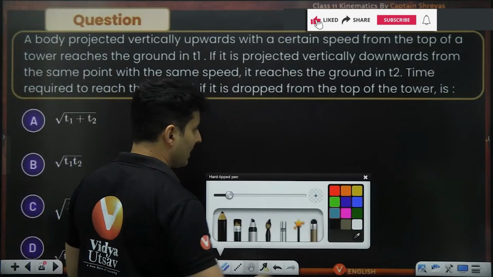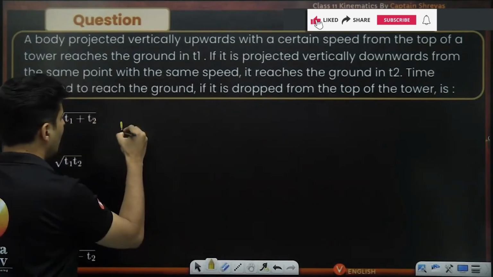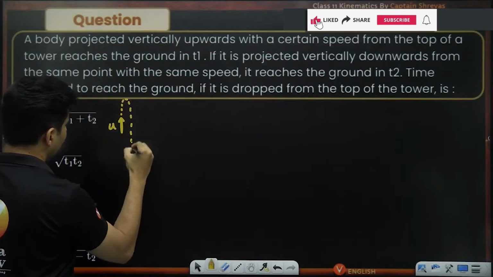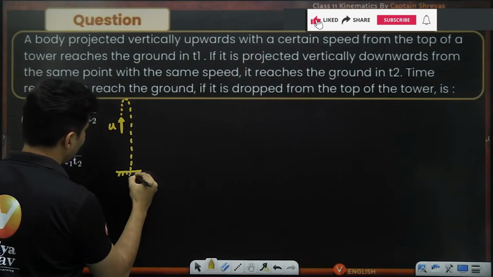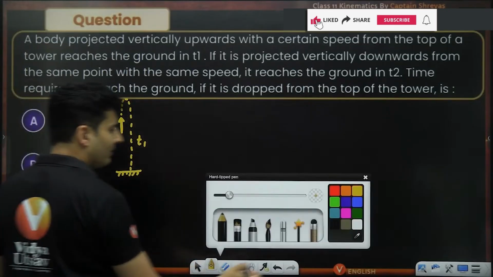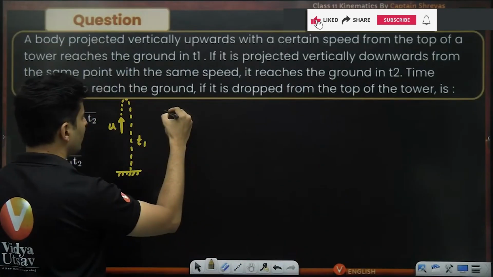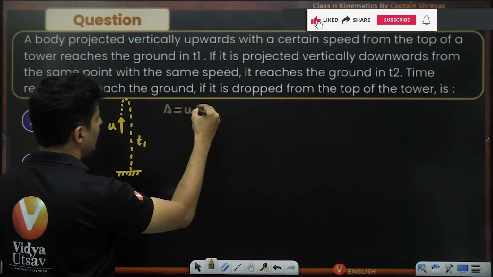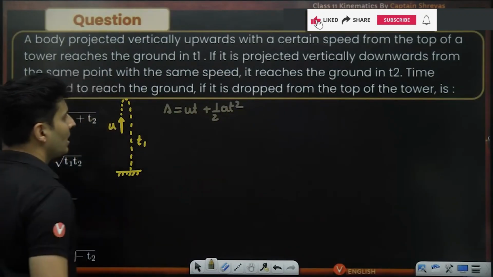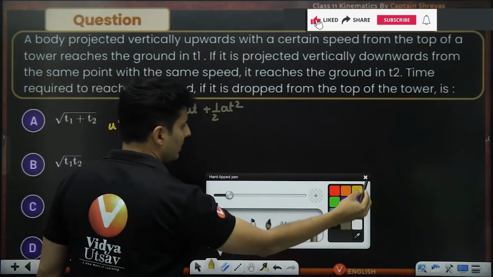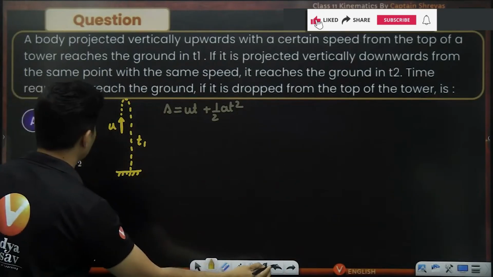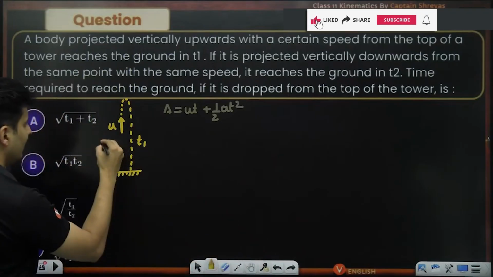See, first time what is happening is I'm throwing the ball up with some speed. It goes up and falls down over here. It takes time t1 for this journey. So if I use our equation, s is ut plus half at square. Let us assume that the displacement is downwards.